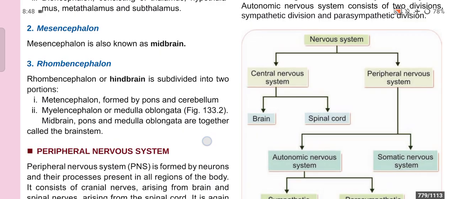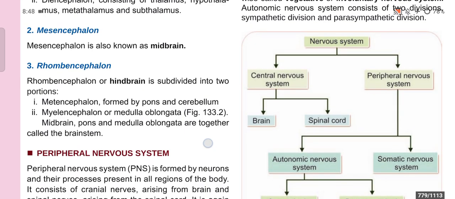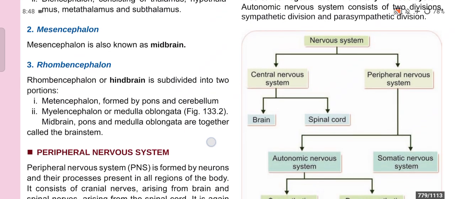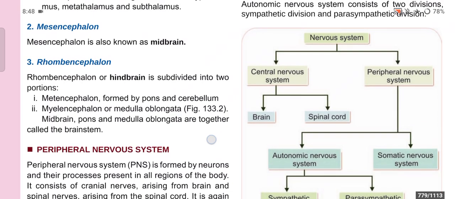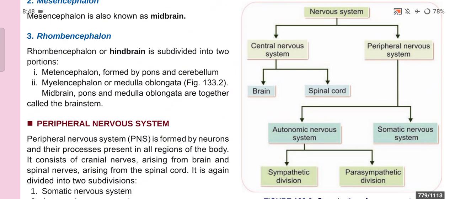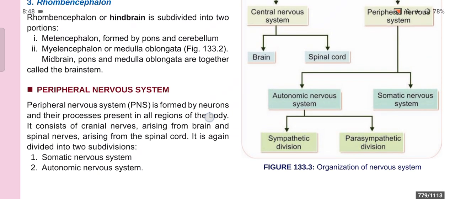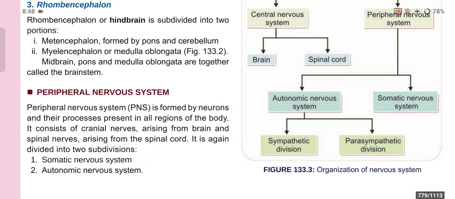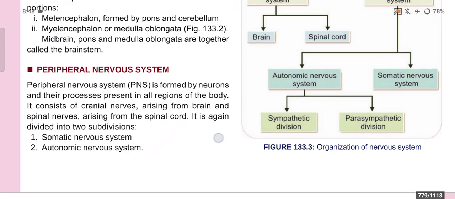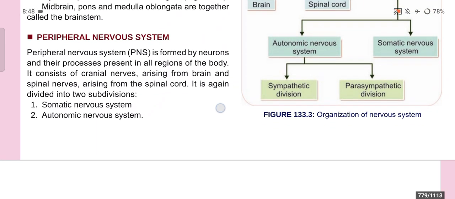So first of all, the nervous system is divided into two parts: one is the central nervous system and one is the peripheral nervous system. The central nervous system is divided into two parts: the brain and spinal cord. The peripheral nervous system is divided into two parts: the autonomic nervous system and the somatic nervous system. And the autonomic nervous system is further divided into the sympathetic division and the parasympathetic division.